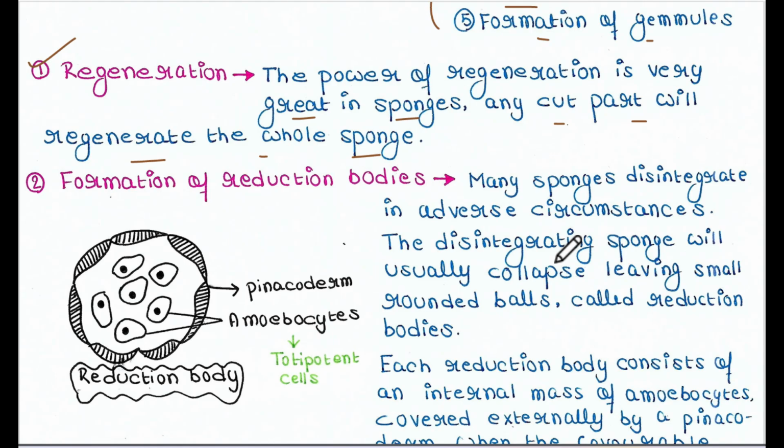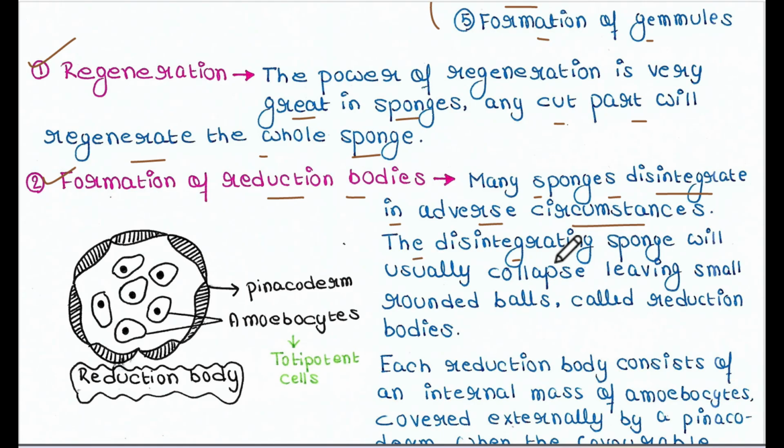Next is formation of reduction bodies. Many sponges disintegrate in adverse circumstances. That means they are getting destroyed in harsh temperatures or harsh conditions. This is called disintegration.